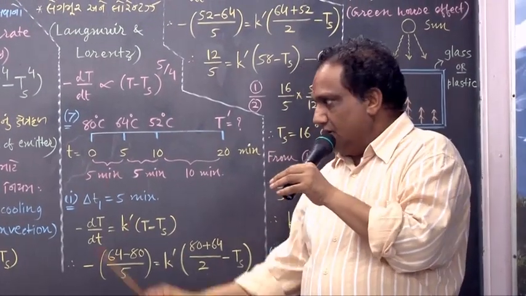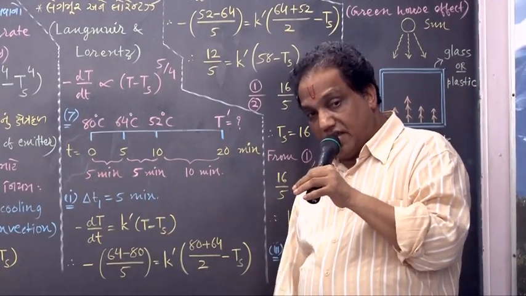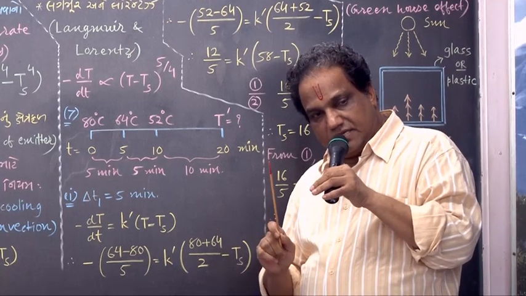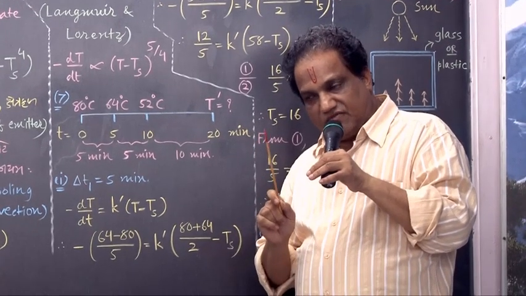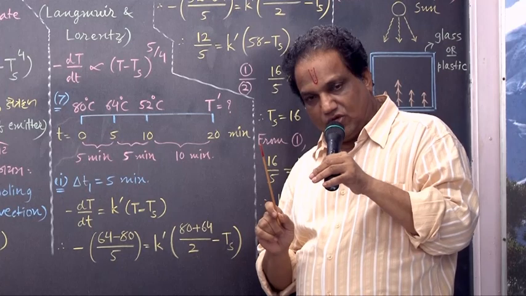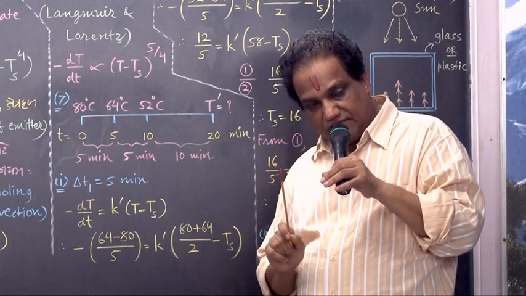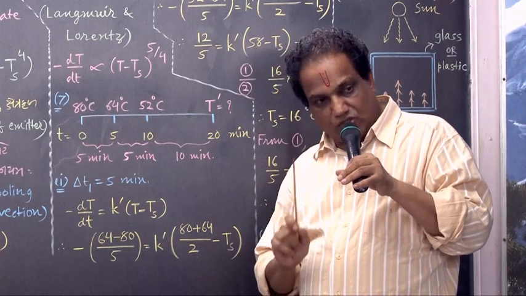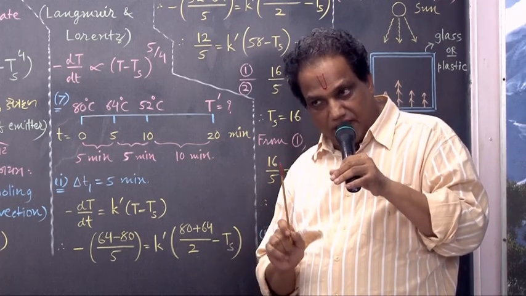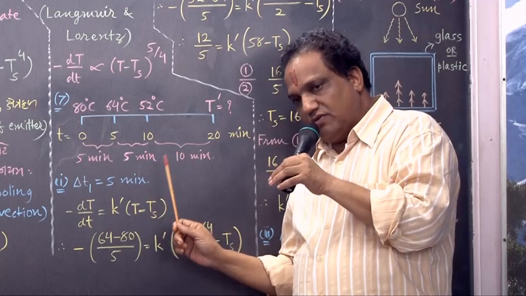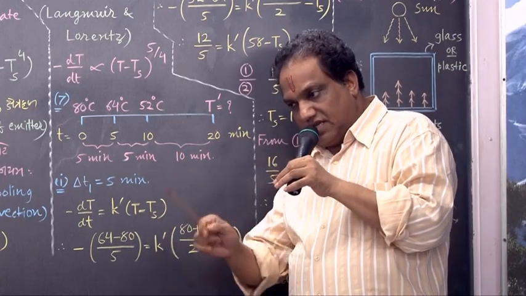Got it? This sum number 7 is a very good sum, and you will not understand that much from the textbook. See, in the textbook, in many examples where the figure is necessary, they are not drawing, so things are found to be difficult. Here I am drawing a proper figure, you will understand 100%. Read the statement carefully.